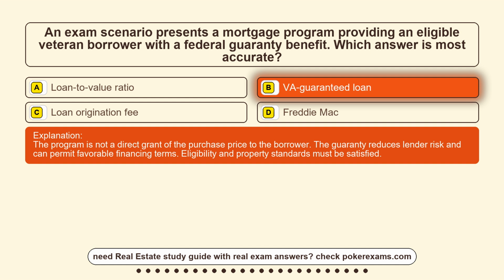The program is not a direct grant of the purchase price to the borrower. The guarantee reduces lender risk and can permit favorable financing terms. Eligibility and property standards must be satisfied.